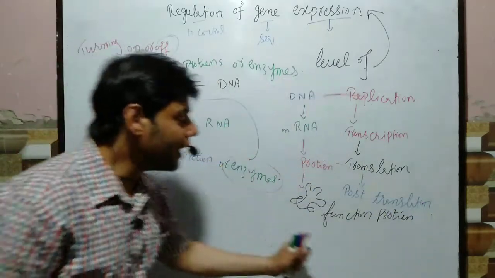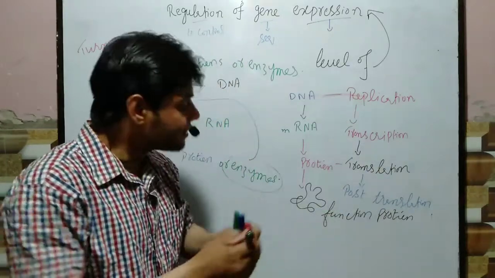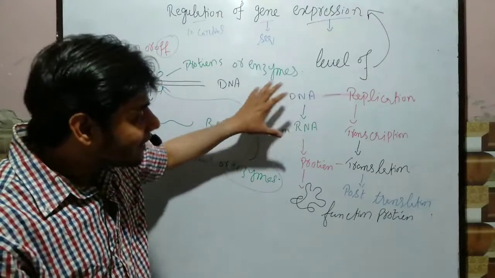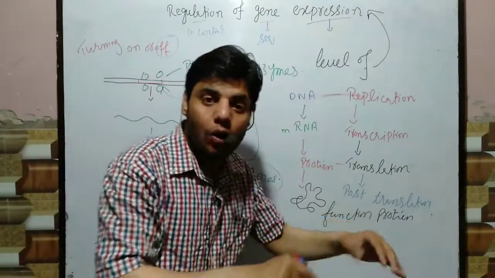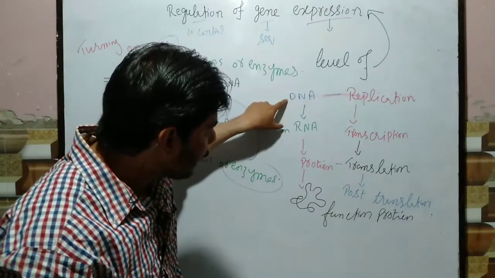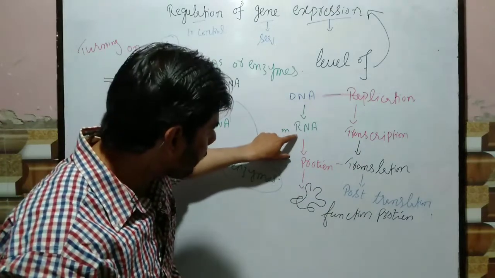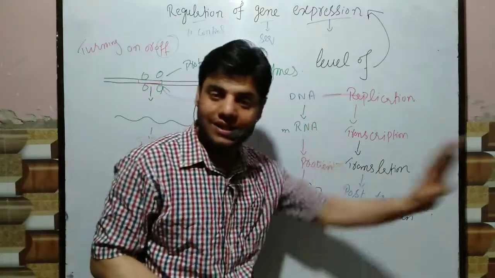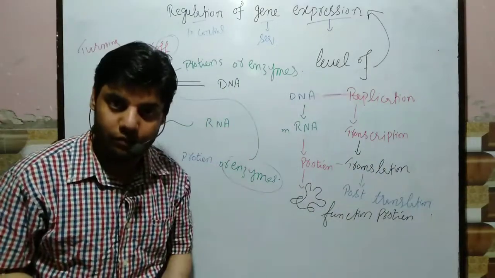This is the level of gene expression. These are the levels at which the gene is expressed. From this level we get the RNA, from this level we get the protein, and from this protein level we get the functional protein. This is the level of gene expression.